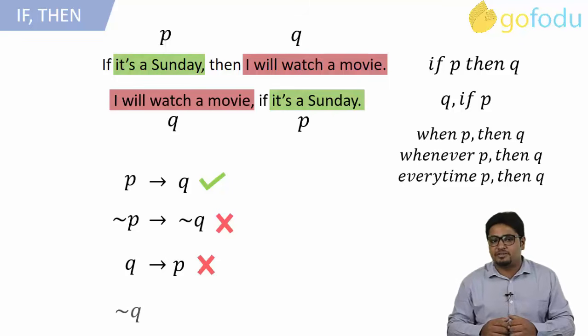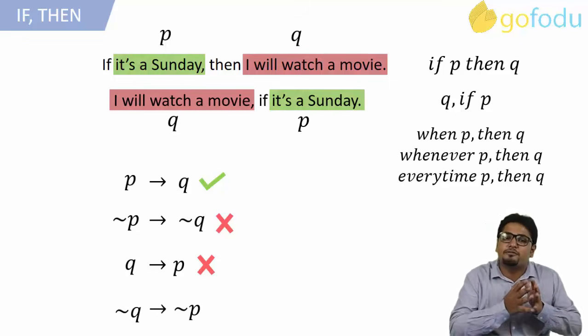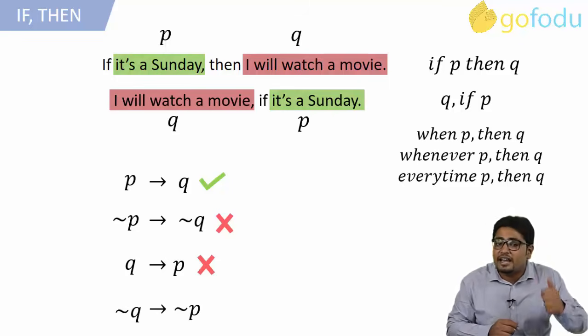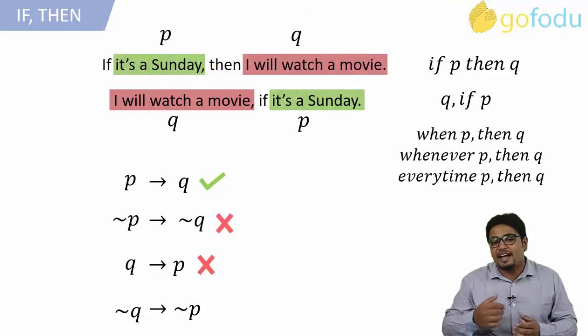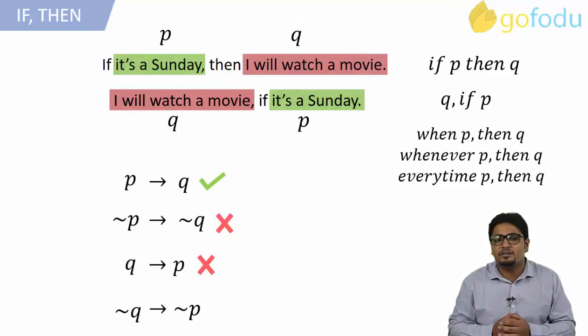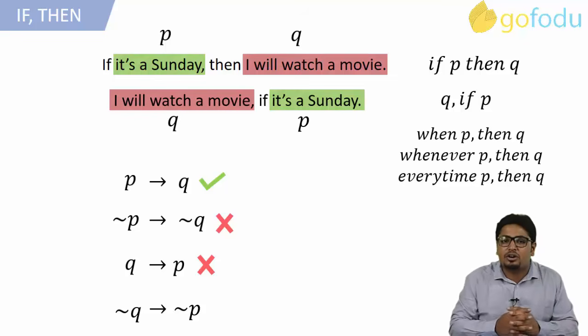Coming to the last case. If Q is given as the false statement, that is negation Q is given, can we conclude anything about P? I did not watch a movie. Can we conclude anything about P? That is whether it is a Sunday or not.